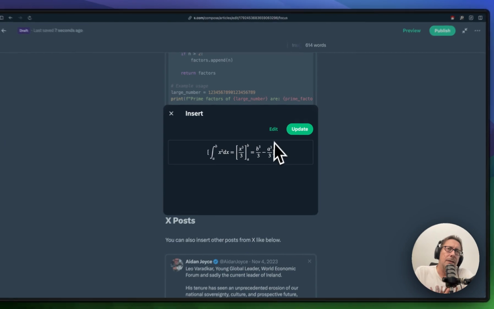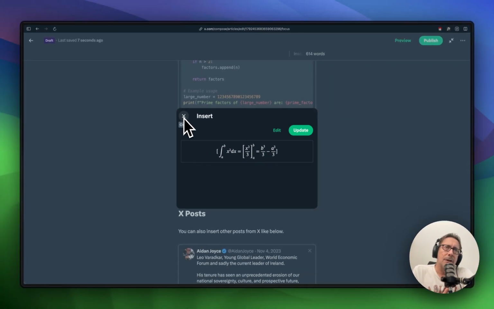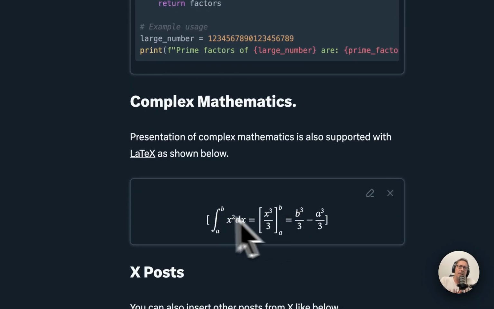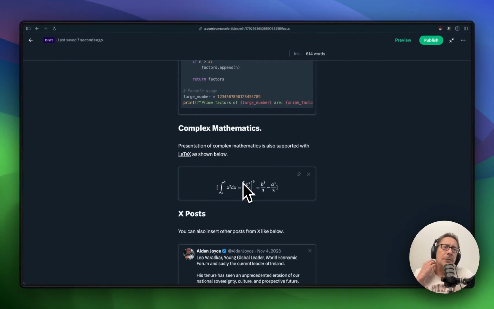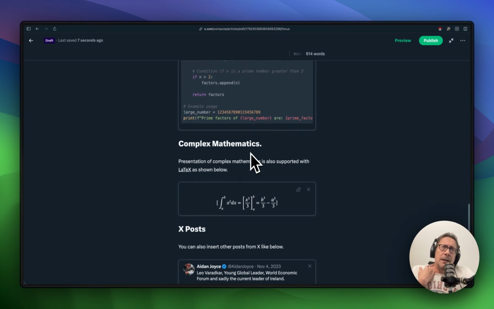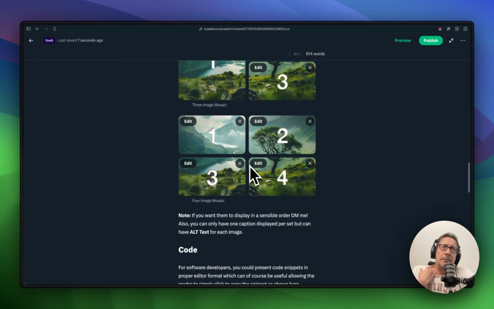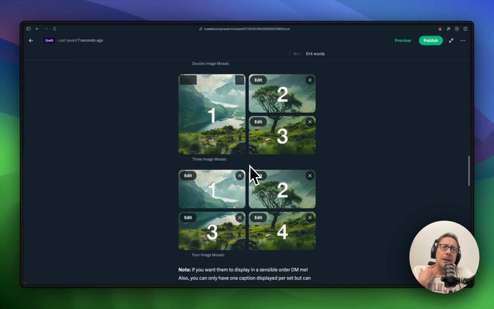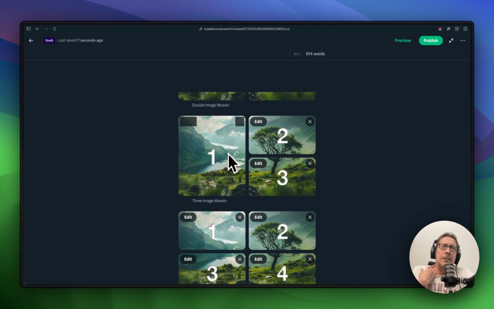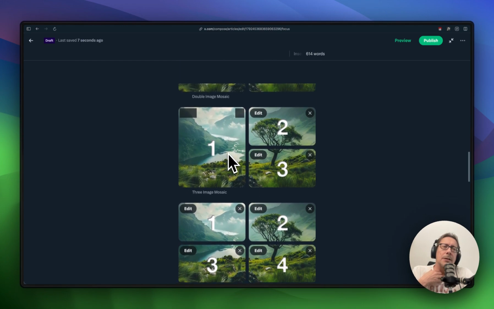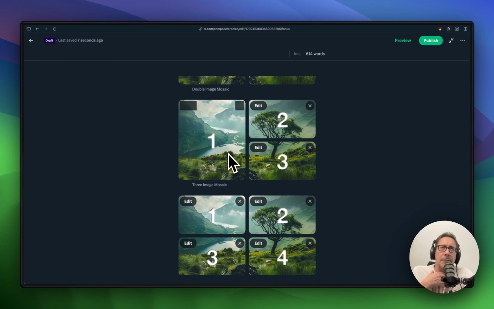And you can update it if you wanted to change this, for example, and you can insert your complex mathematical formulas and stuff like that, good for scientific papers and other things you might be doing. So clearly there's a direction here that they seem to be supporting, let's say, more so on the science programming and stuff like that. However, I think it could be really, really good for some nice articles or informational articles or other kinds of long form content.